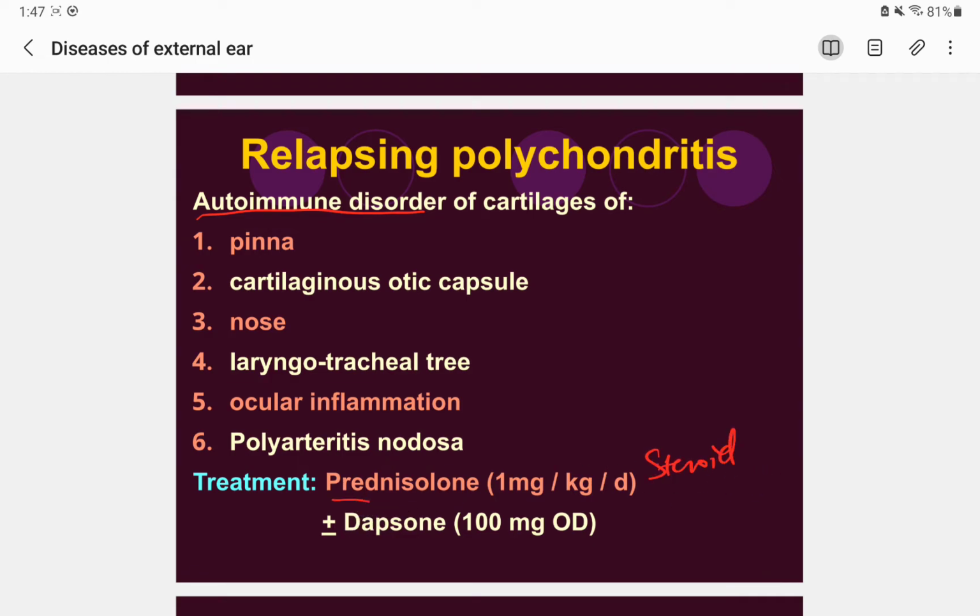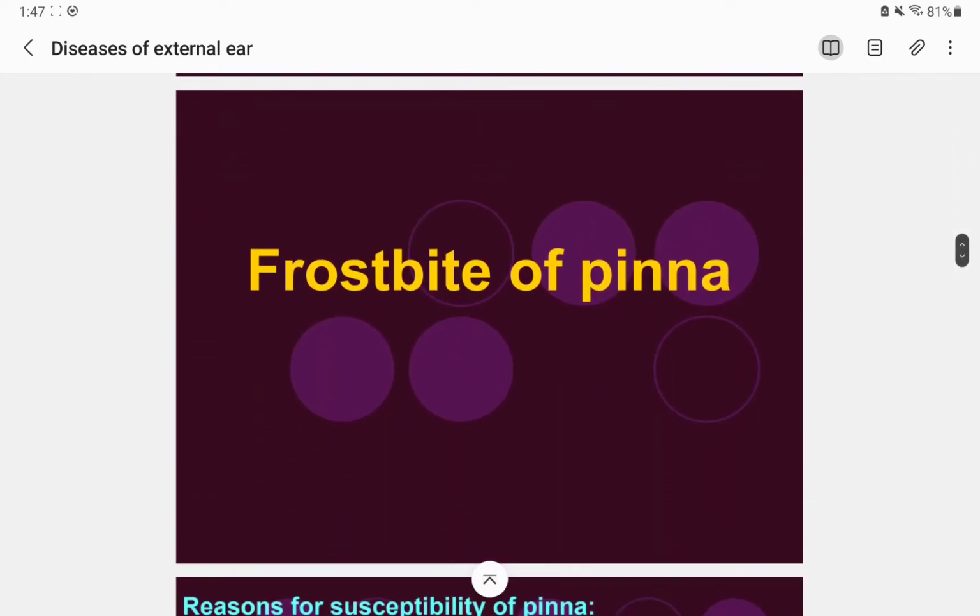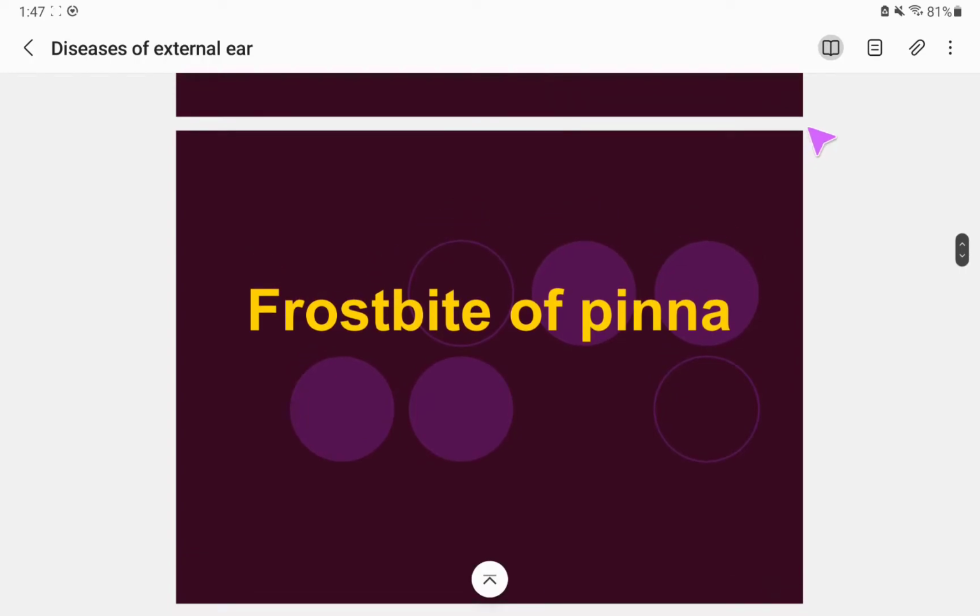So the best steroid is prednisone, that is 1 mg per kg per day. And also, plus or minus depending upon what is the cause, we have to give dapsone. Dapsone is an antimicrobial agent, especially used for Mycobacterium leprae and all. Okay, now let's talk about frostbite of pinna.